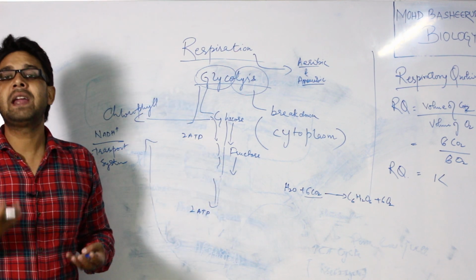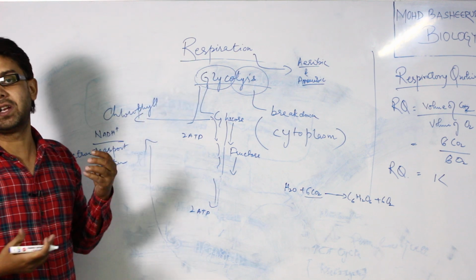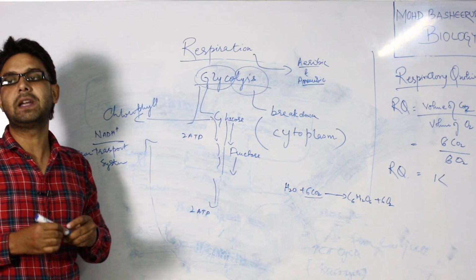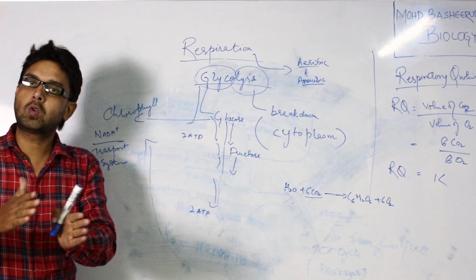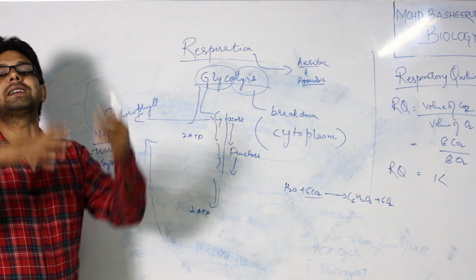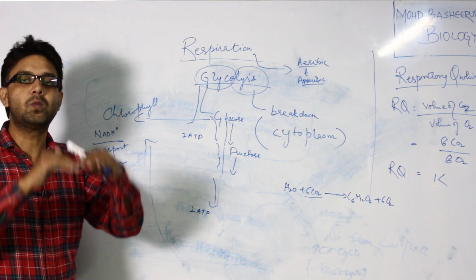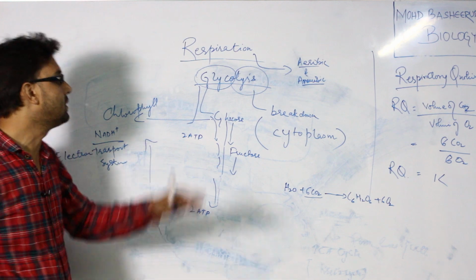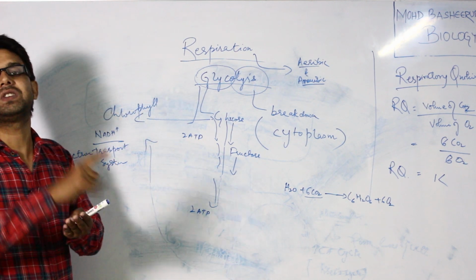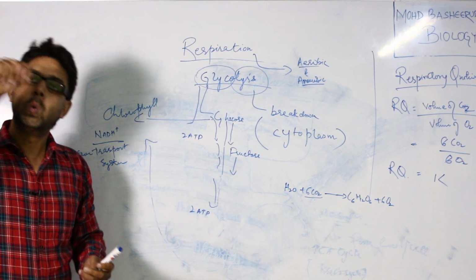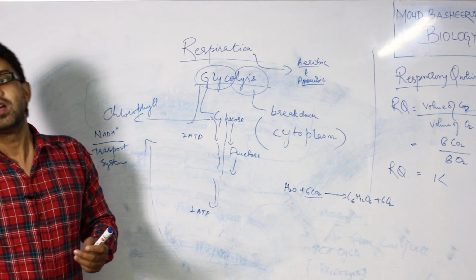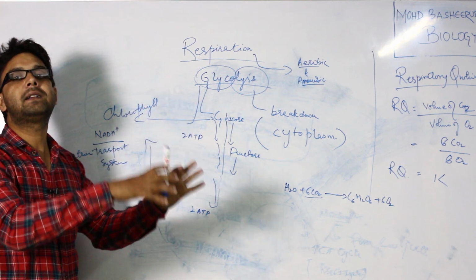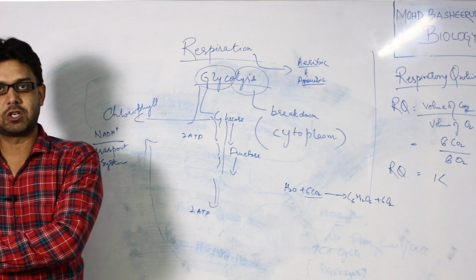So what is the main aspect of respiration? The main aspect is the breakdown of glucose, or we can say the complex molecule is converted into simpler molecules, releasing energy in the form of ATP, whether in the presence of oxygen or without it. That is known as respiration.